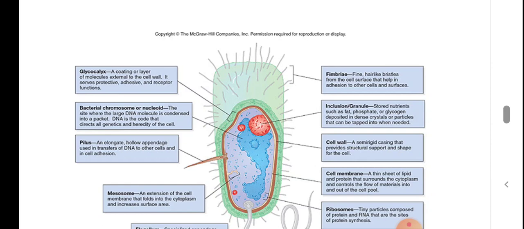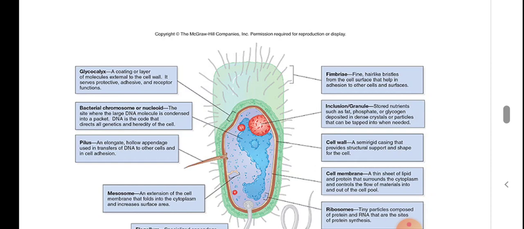Then there are inclusion bodies, which we can also call granules, inside the bacteria. These inclusion bodies store nutrients such as fat, phosphate, glycogen. Such substances are stored inside the bacterial cell.